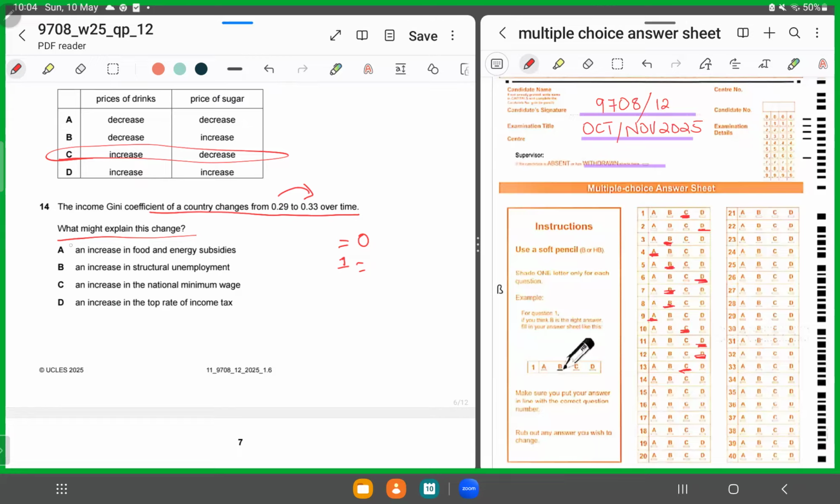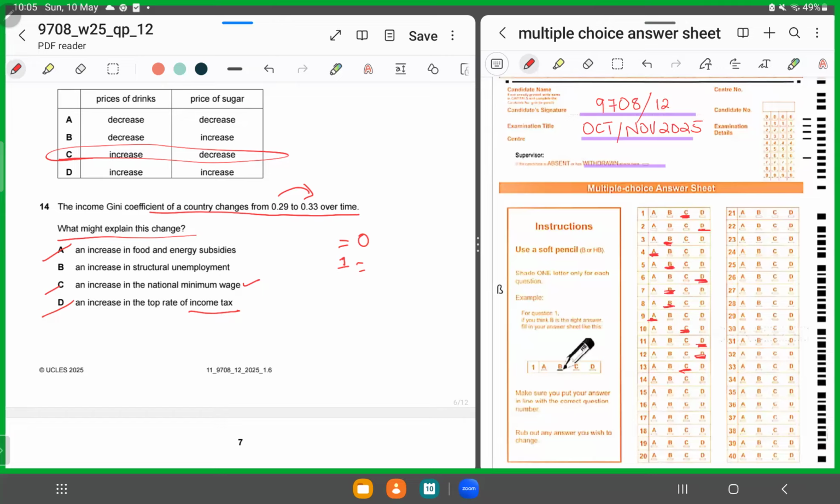If you look at option A, C, and D, all would cause a fall in the Gini coefficient value. Because if subsidies had been given, it would have reduced the price, and as a result, more people would have been consuming it. If the national minimum wage had increased, people would have been better off. Again, the disparity should have reduced. If people belonging to a higher income band are being charged a higher proportion of tax, the income disparity should have been reduced.